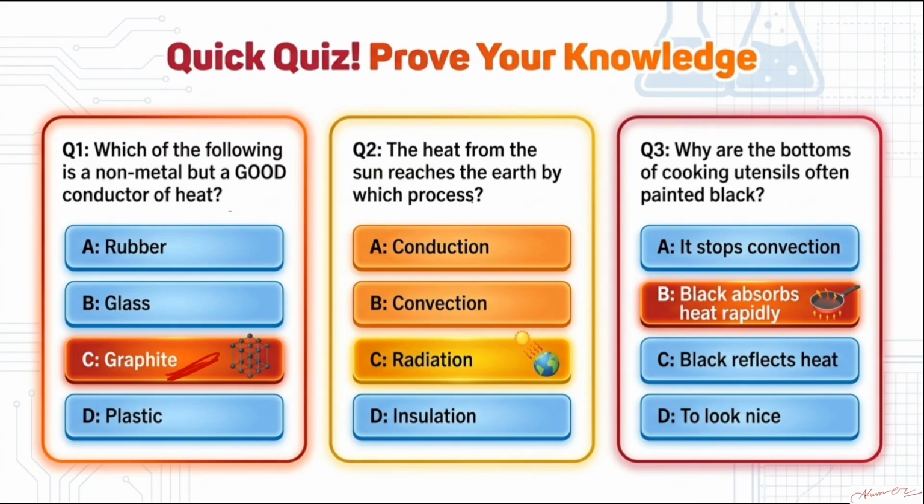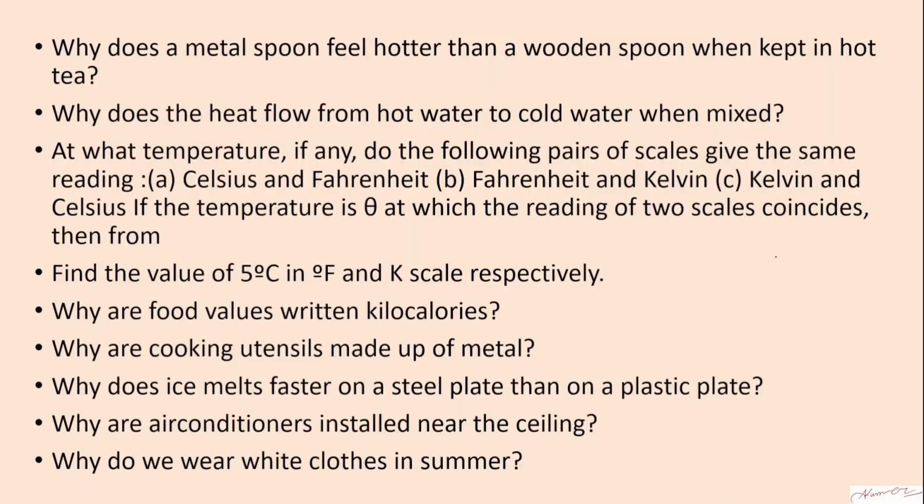The heat from the sun reaches the earth by which process? By radiation. Why are the bottoms of the cooking utensils often painted black? Because black absorbs heat rapidly. Okay. Achha, this one: why does a metal spoon feel hotter than a wooden spoon when kept in hot tea?